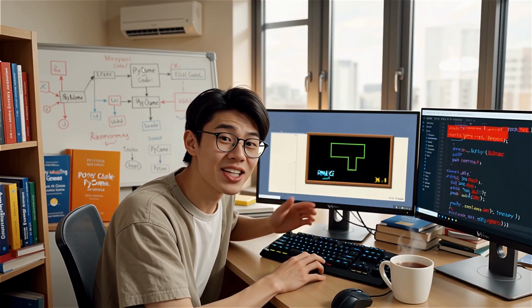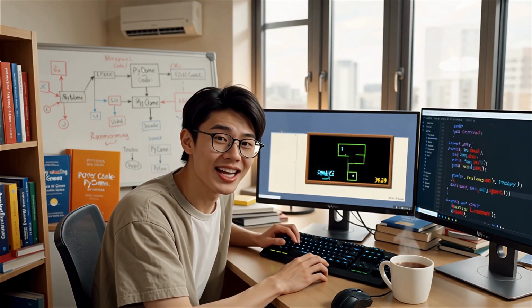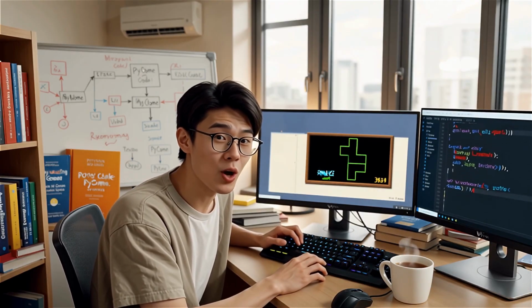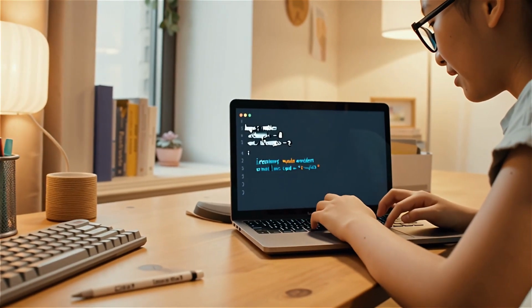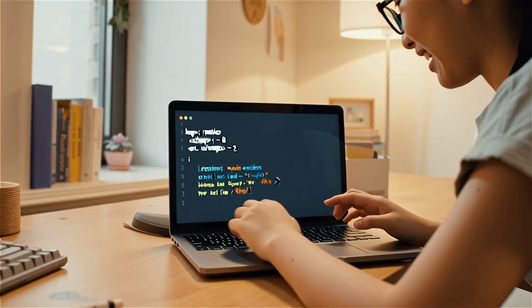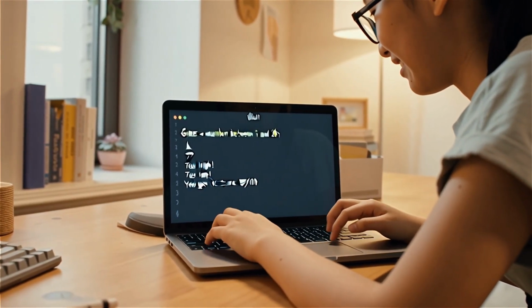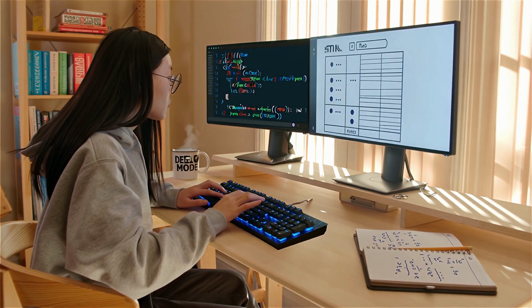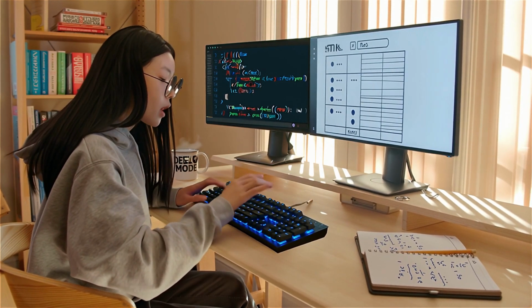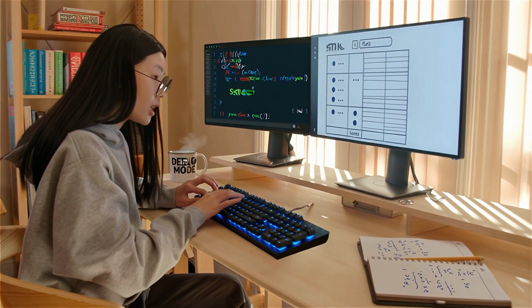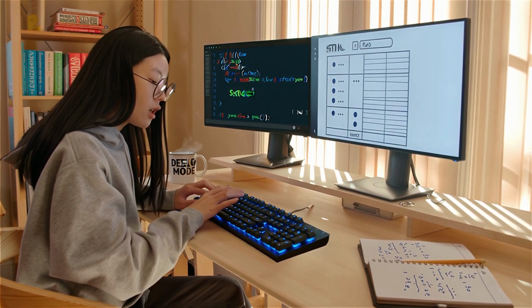Alright, let's do this. Last few weeks have been all about grinding the basics. If, else for decisions, while and for loops to keep things repeating, functions to stop copying the same code. Even some HTML side practice with lists, forms and tables. More on that soon. I have been posting some of my off-day wins and drawbacks on X. Today, we put it all together. No more tiny snippets. This is a full playable program.